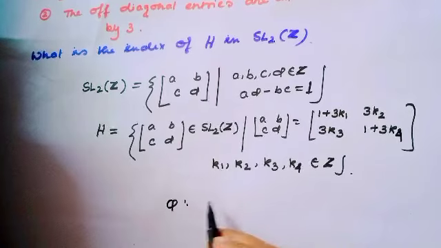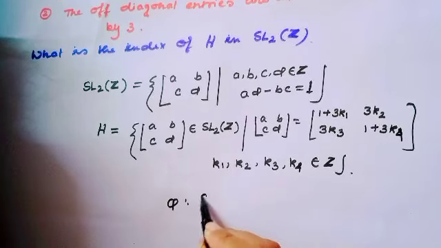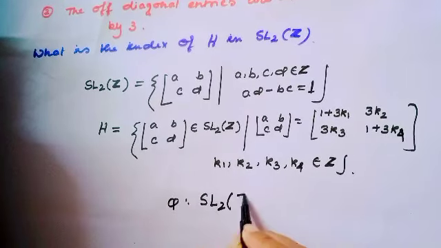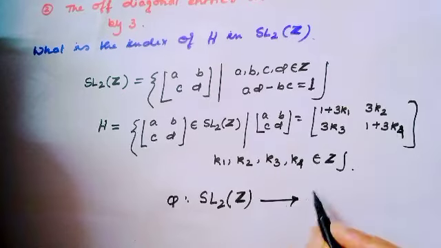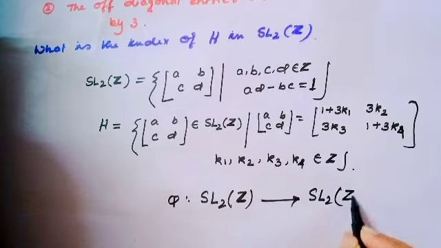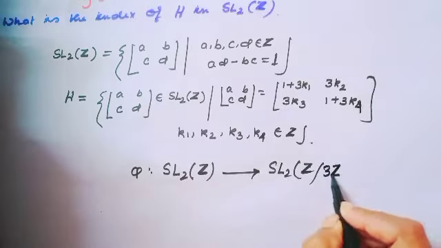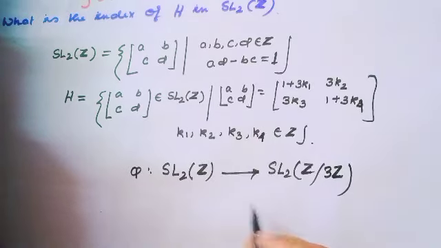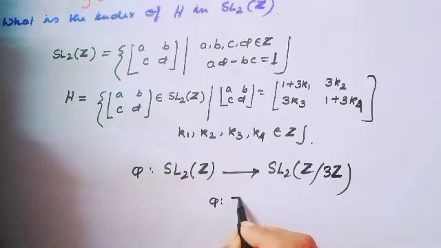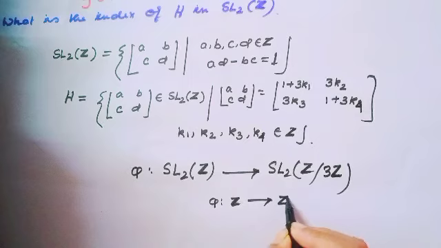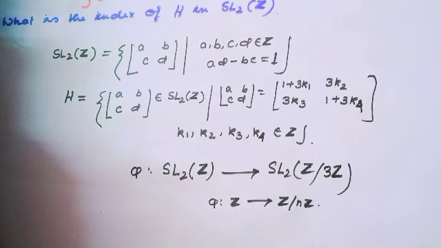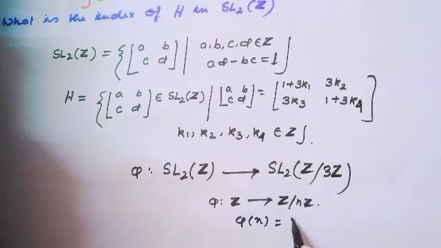This is very interesting. Consider a homomorphism phi from SL2Z to SL2Z mod 3Z. This function is like phi from Z to Z mod nZ, and the homomorphism I have defined is phi of x equals x modulo n.